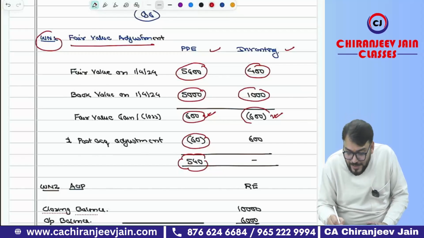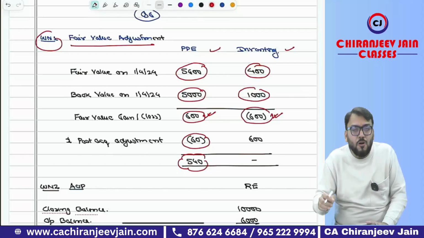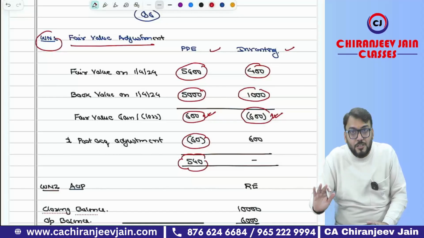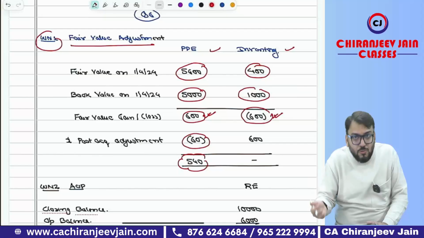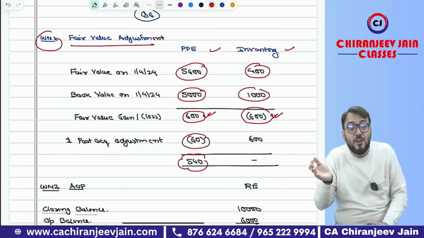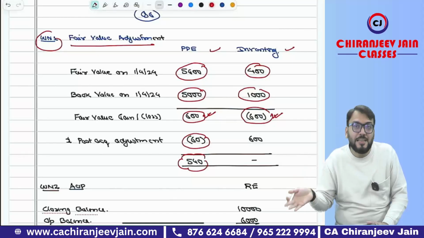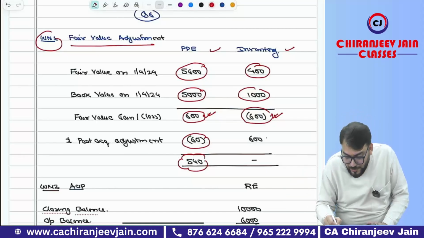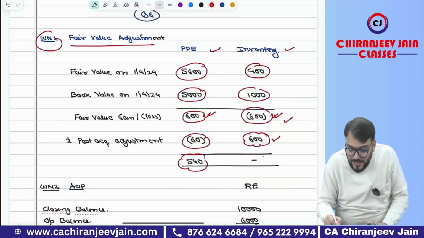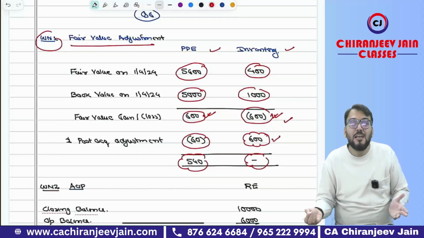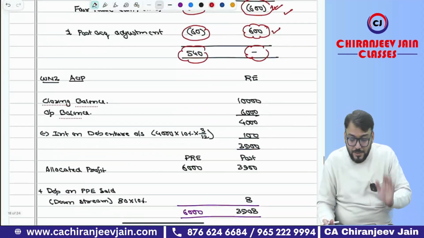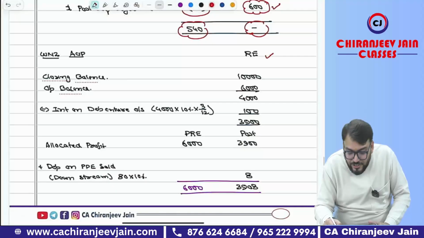Now for inventory, of course, in the CMA exam, we always assume that inventory is sold during the year. So whatever inventory we acquire is sold, so can I say that the cost of sales for the post acquisition period will increase, correct? So we'll reverse it. If it is minus 600, we'll do plus 600. Unsold will remain 0. Okay, then we'll come to the analysis of profit.